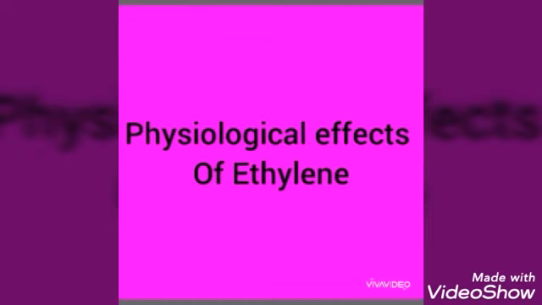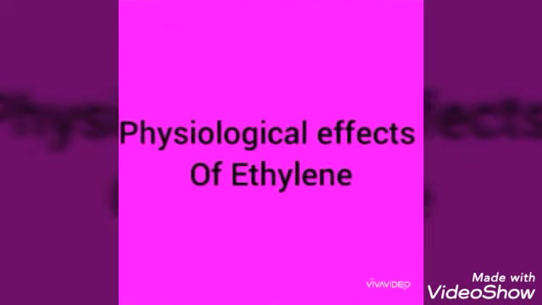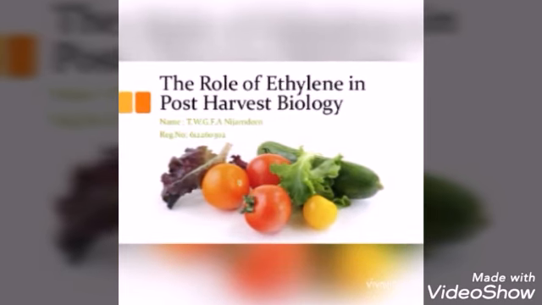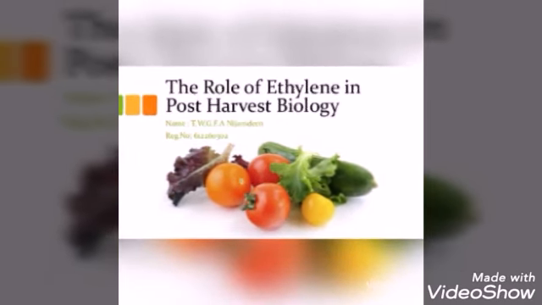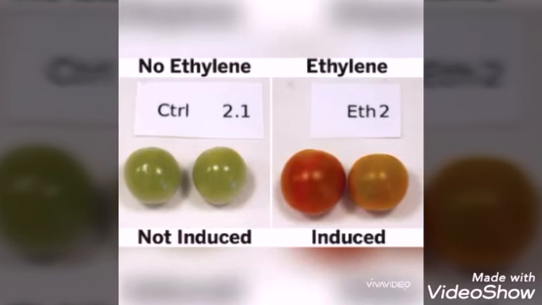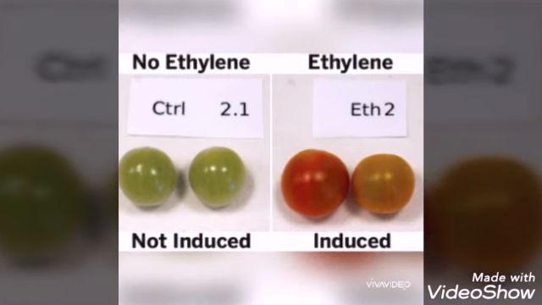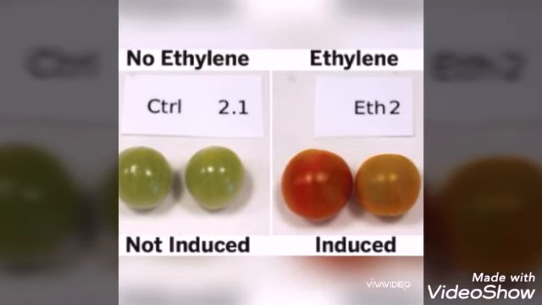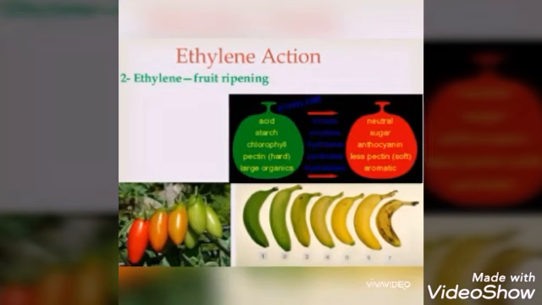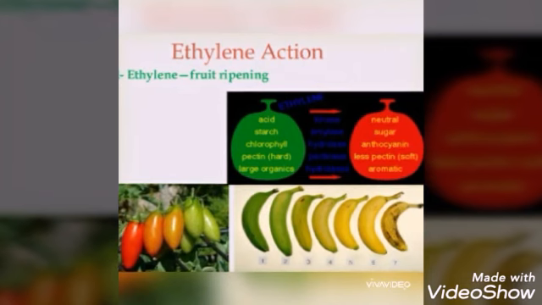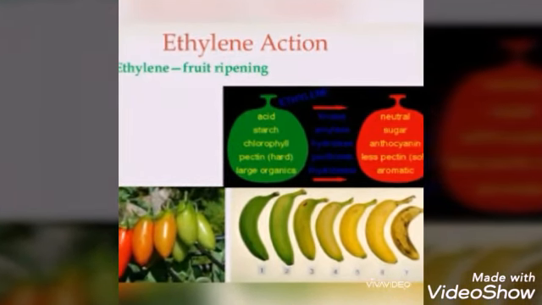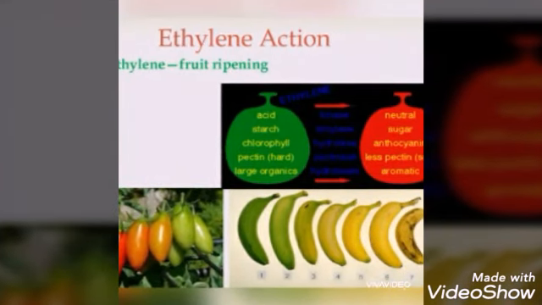Ethylene promotes the ripening of fruits. Example, tomato, apple, mango, banana, etc. For example, if we keep ripened tomatoes with unripened tomatoes, the unripened tomatoes start to ripen because the ripened tomatoes release ethylene gas. It promotes the fruit to ripen. So, ethylene promotes the ripening of fruits.